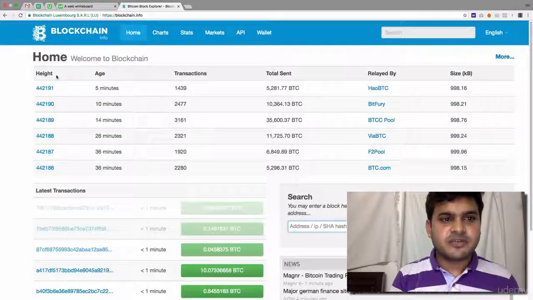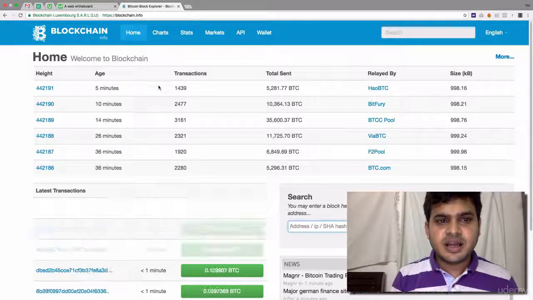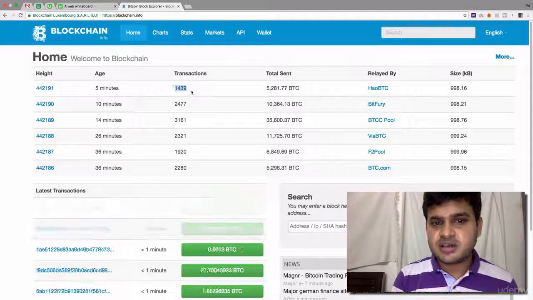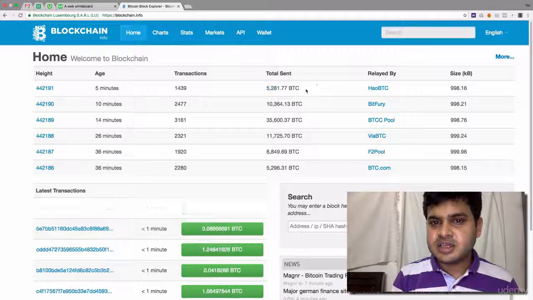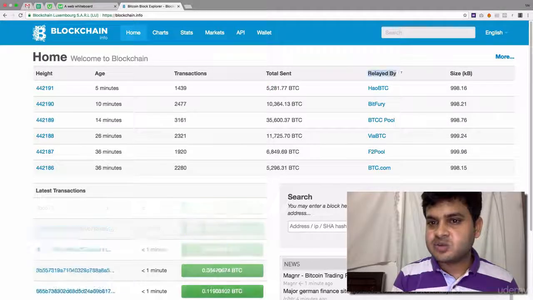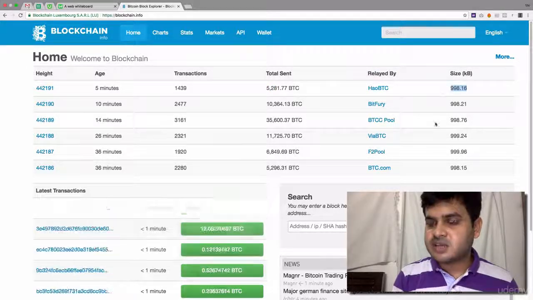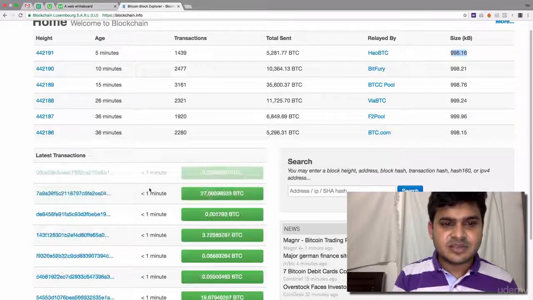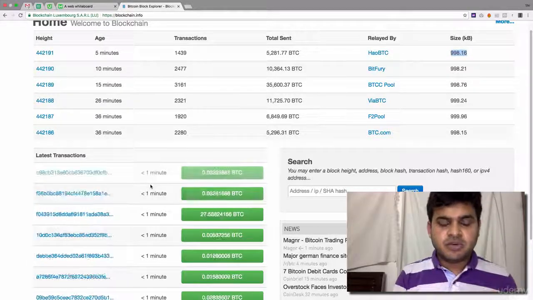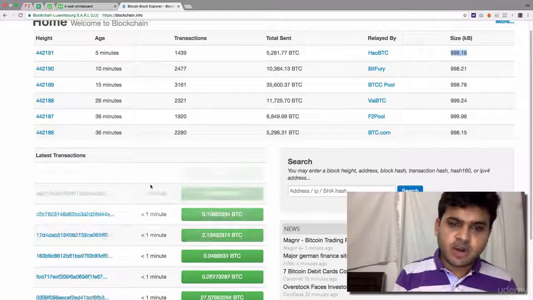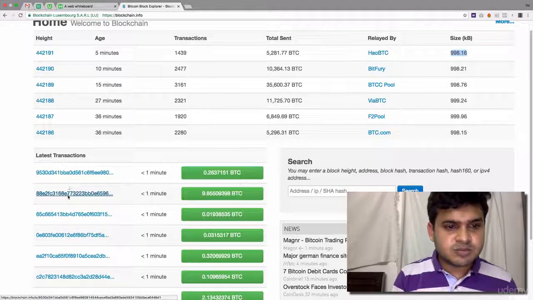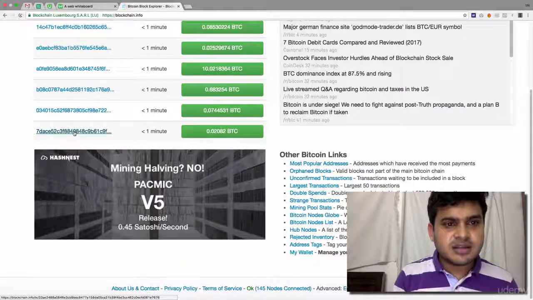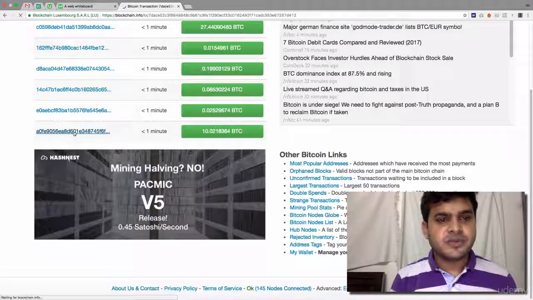This is the height of the blockchain, right? This is the number of transactions recorded in this blockchain, right? Total sent, right? And this relates to the size of the block. So this is the latest transaction. As you can see, amounts are being transferred from one wallet to another wallet. Let's explore a transaction, right? Let me capture something. It's moving fast. I think I have clicked. Yes, I clicked on a transaction.